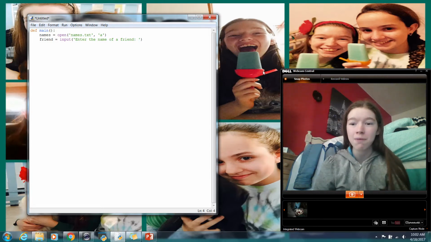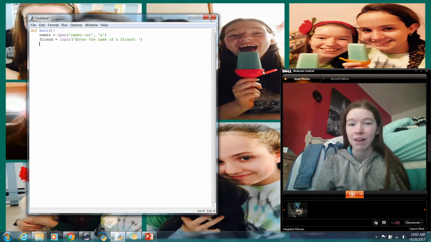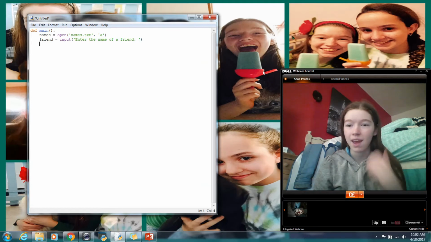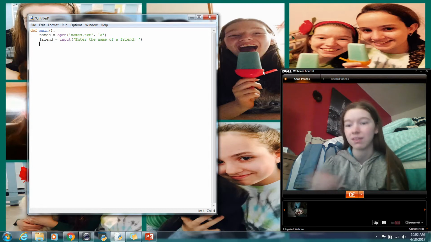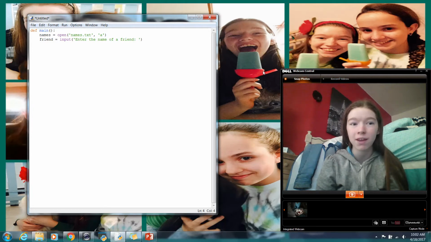Names.txt is the name of the file that you're opening, and the A is the mode that you're going to be opening the file in. We're going to be writing in the file, and we can open it again and add more instead of just erasing everything. So, friend equals input, enter the name of a friend.